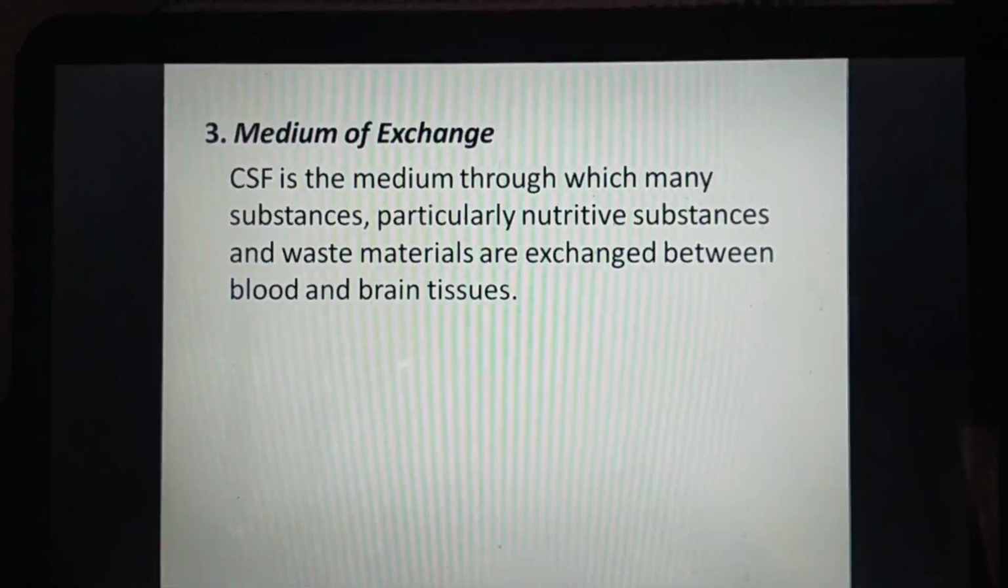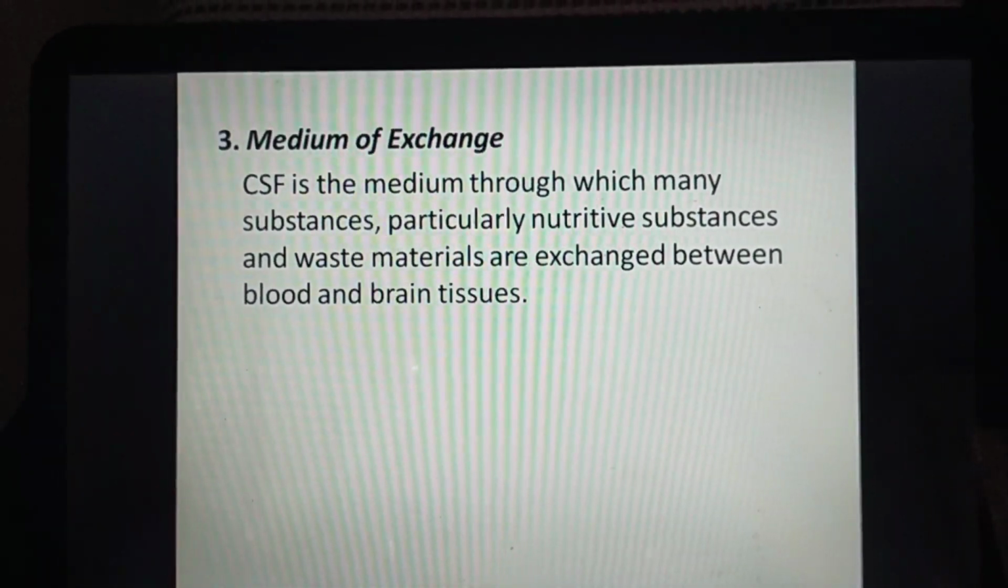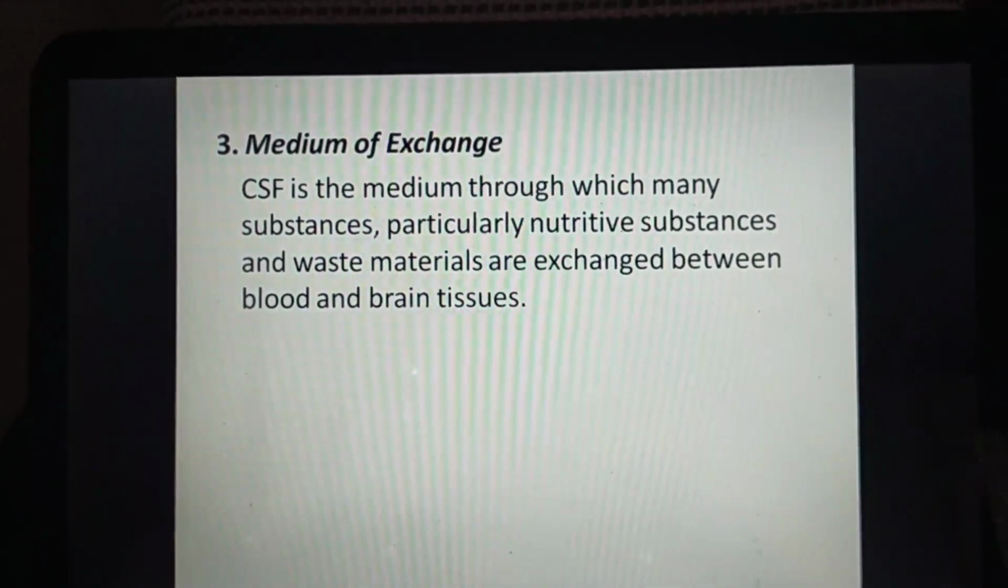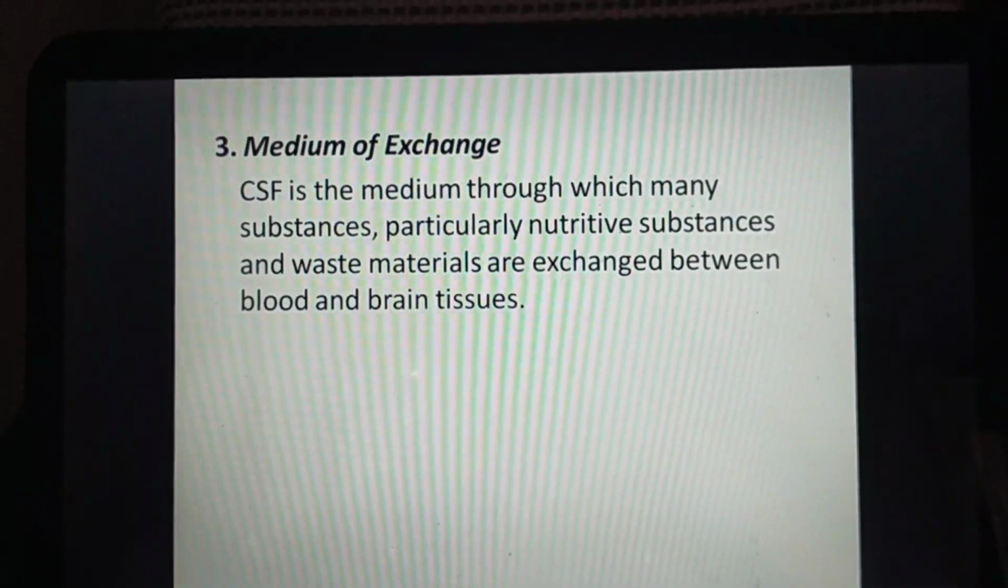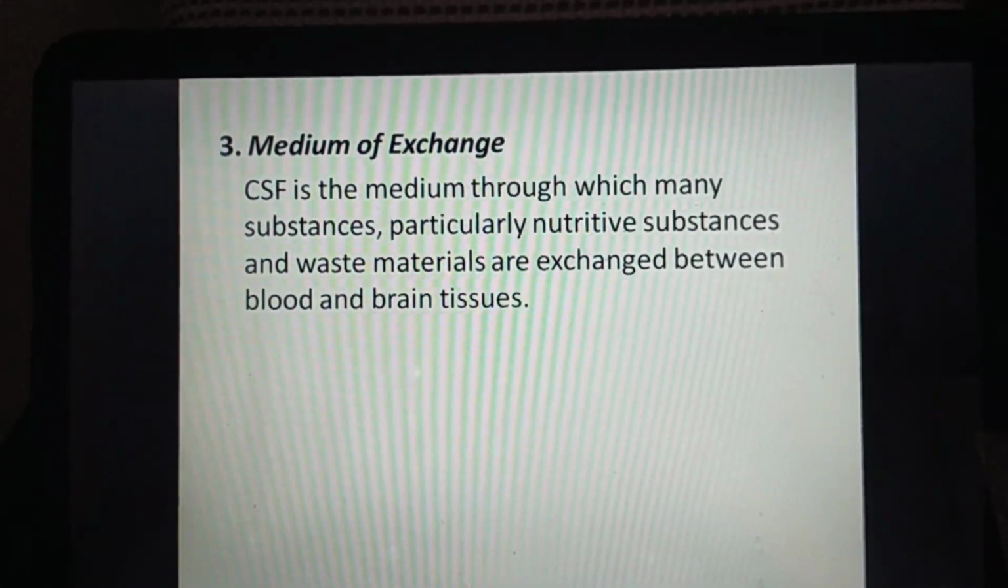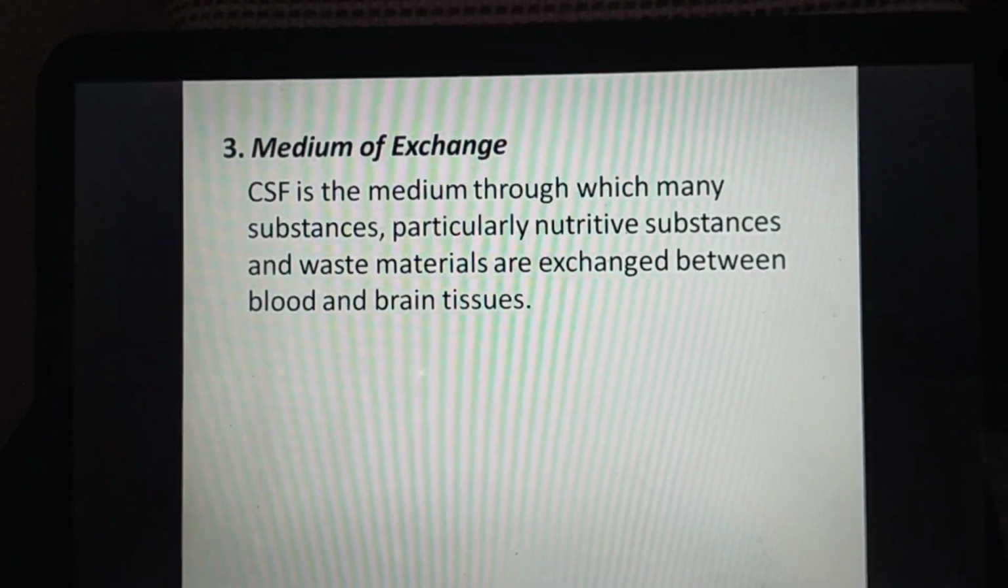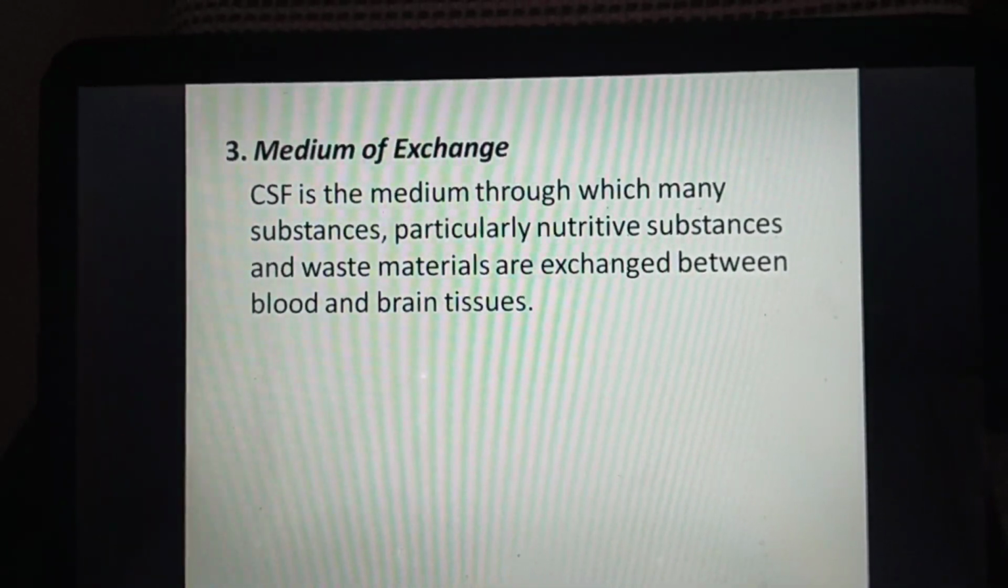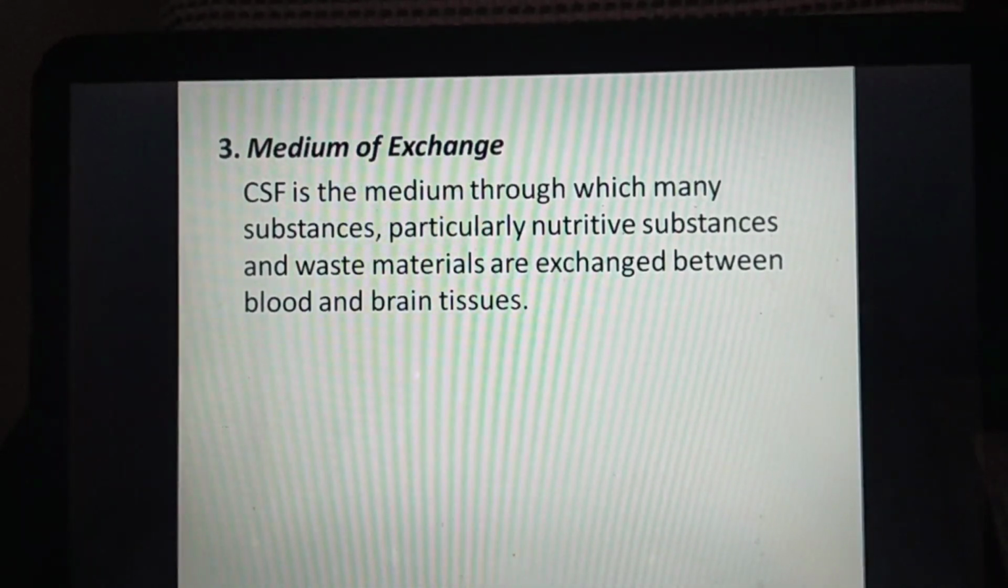Third function of CSF is the medium of exchange. CSF is the medium through which many substances, particularly nutritive substances and waste materials, are exchanged between blood and brain tissues.